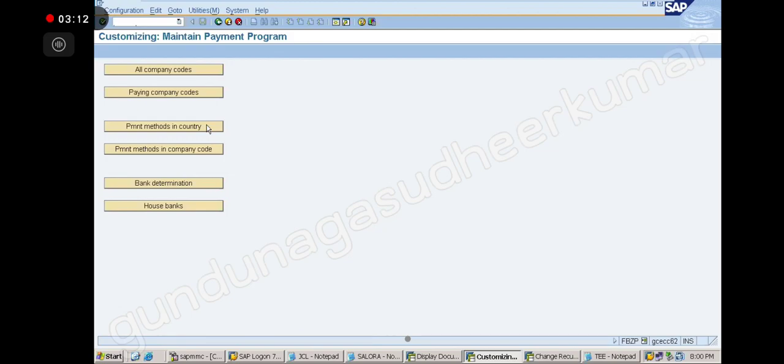Step number 1 is payment method in country. Look at my cursor and note down.